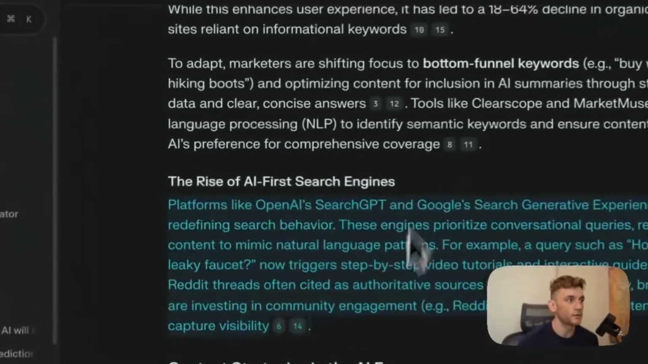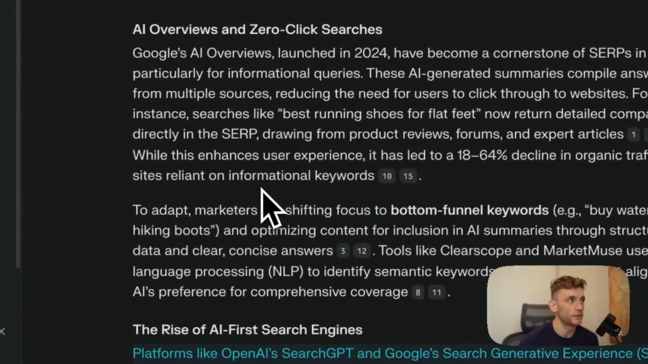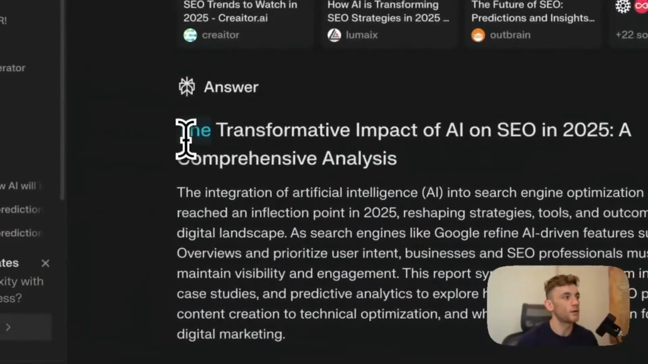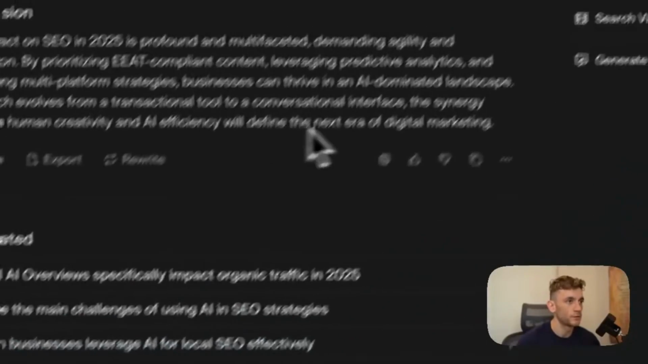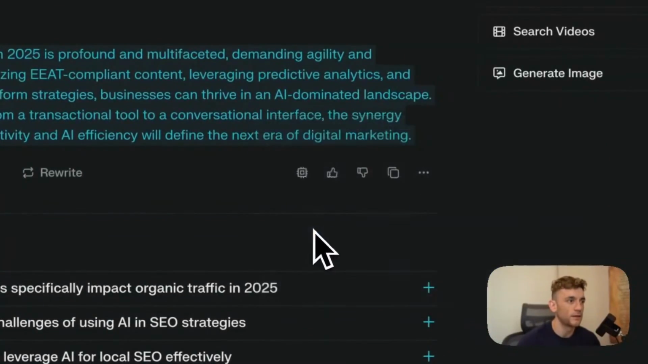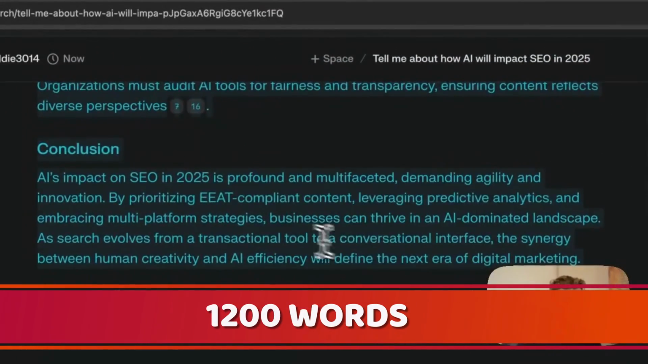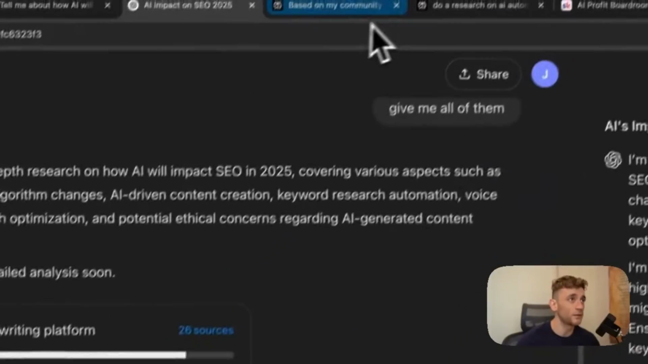Everything in here is quite to the point as well. These are very valid insights, but it's not too wordy and it's not too long. If we take that whole report, let's see what we got here. So we'll take that, open up, and it is in total 1,200 words. So it's not too long. ChatGPT is still coming back to us.